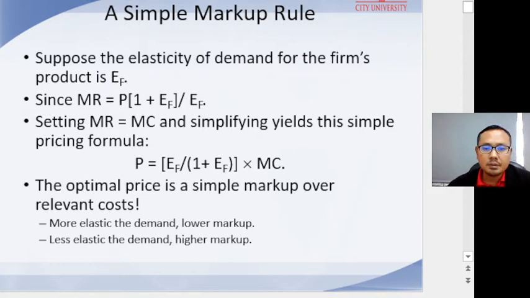Fortunately, all is not lost in these instances. It turns out that given minimal information about demand and cost, a manager can do a reasonably good job of determining what price to charge for a product.